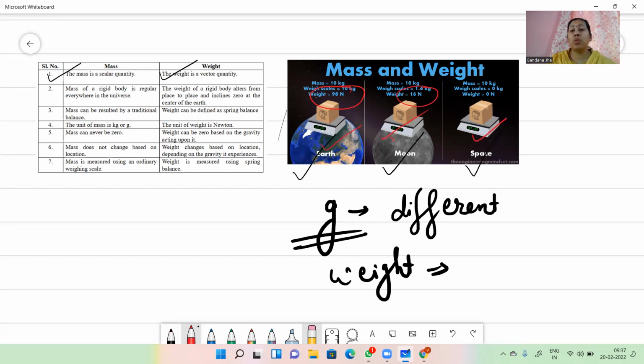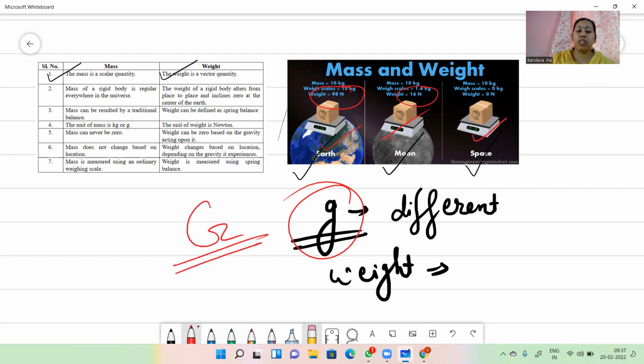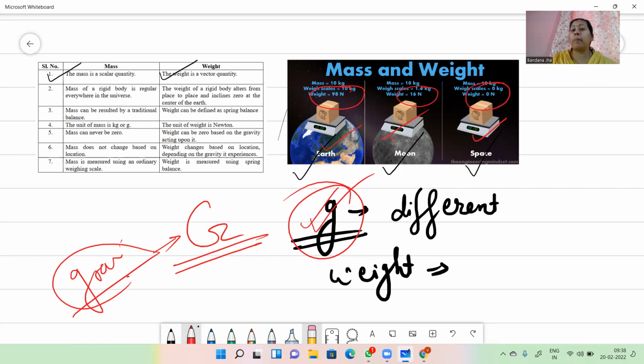Whereas in space there is no acceleration due to gravity. Small g is nowhere in space, but capital G is everywhere. Capital G is the gravitational constant, which is everywhere in space. But this small g value is not in space. Acceleration due to gravity is nowhere in space. Because of that reason, my weight will be zero.